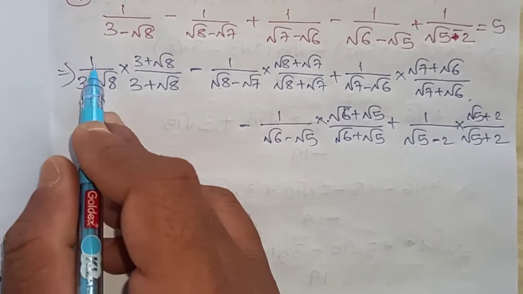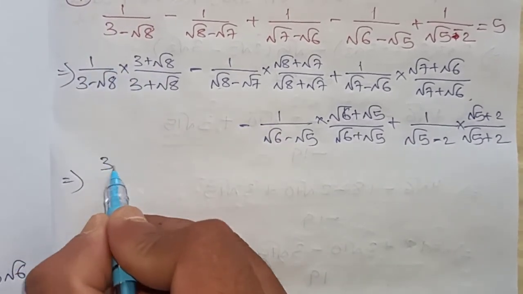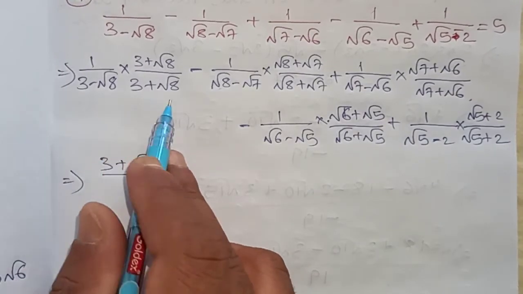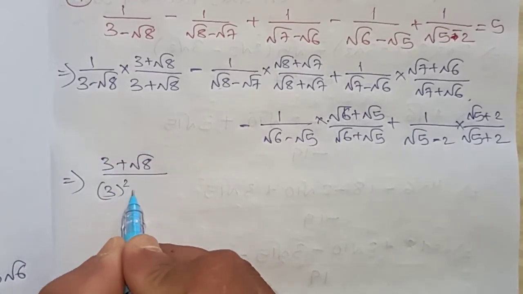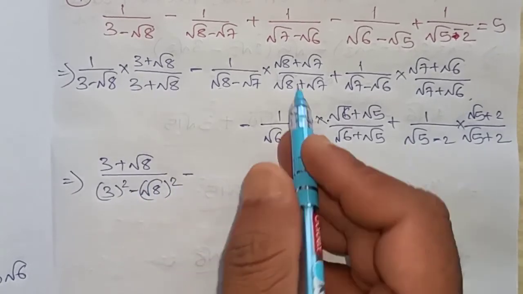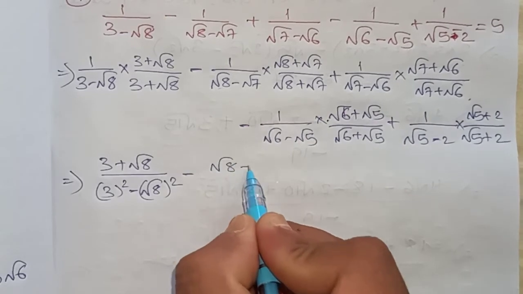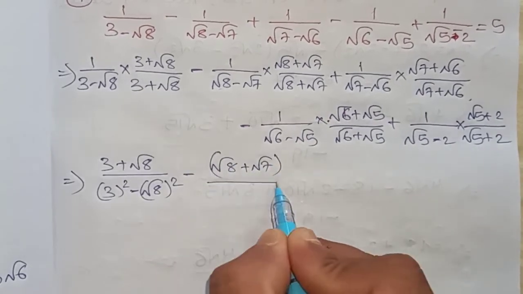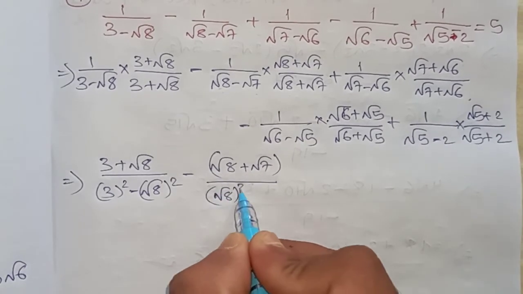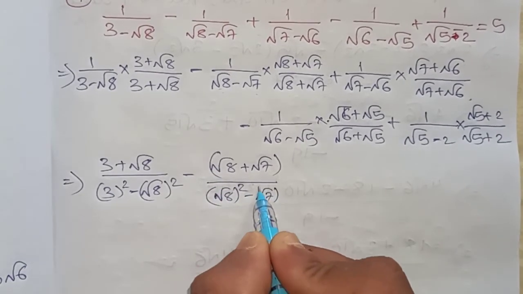Now 1 into 3 plus root 8 is 3 plus root 8, same value we will get. A minus b into a plus b, a square minus b square. Minus this is same root 8 plus root 7, and the denominator is a minus b, a plus b, a square minus b square.